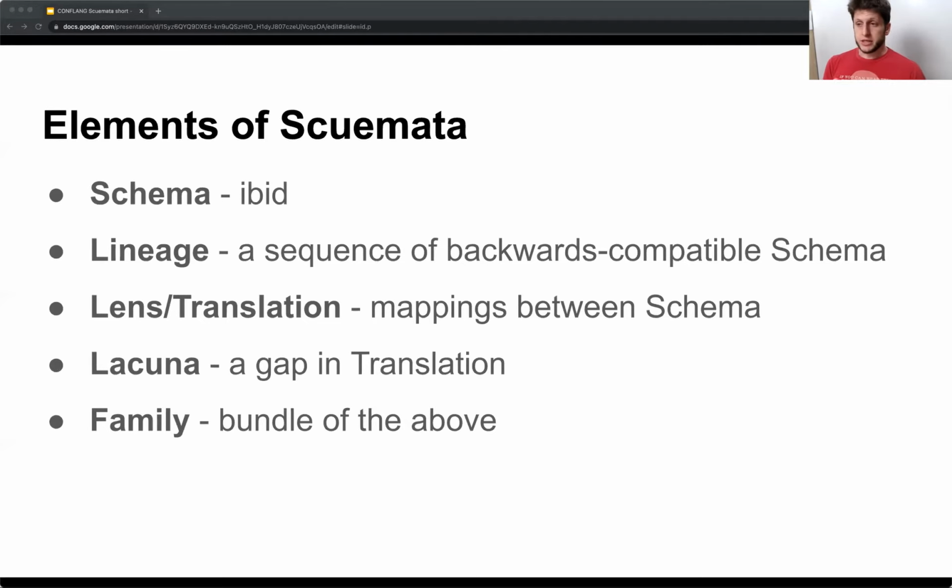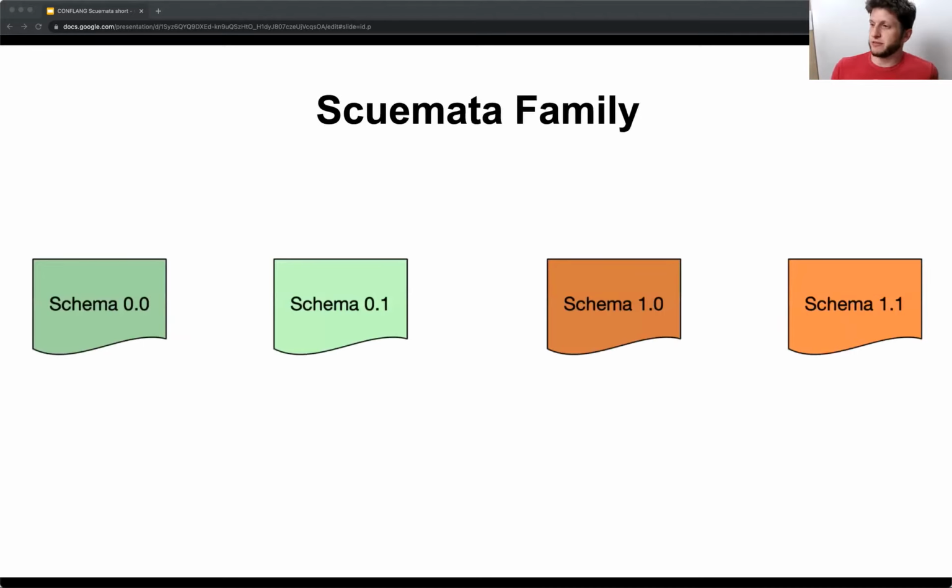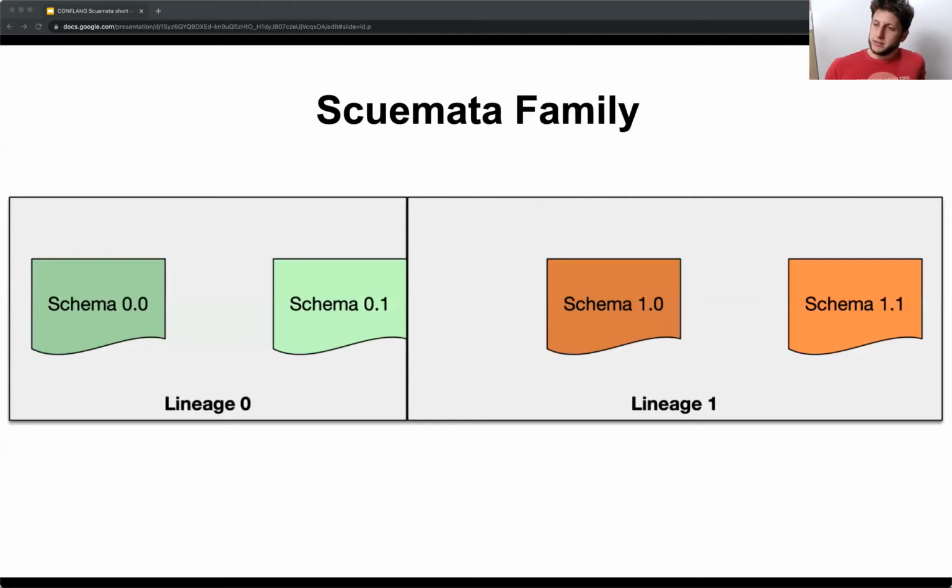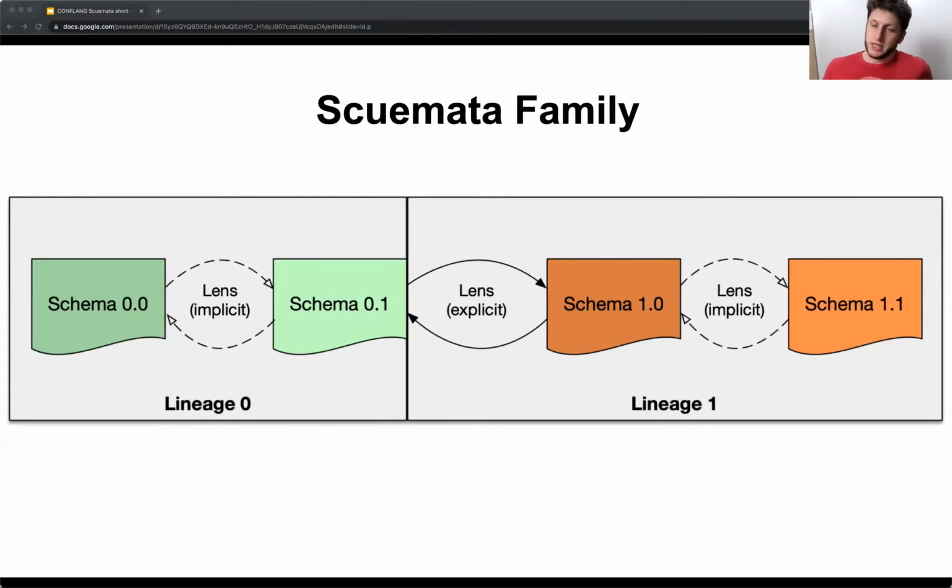Let's talk about the elements of Schemata, okay? Schema, we know what those are. Lineage, they're sequences of backwards compatible schema. Lens or translation, they're mappings between schema. Lacuna is a gap in translation, and a family bundles them all together. So in a Schemata family, say we've got 4 schema, 2 in one lineage, 2 in the other, backwards compatible within each lineage, but not across them. The lenses map between the lineages.